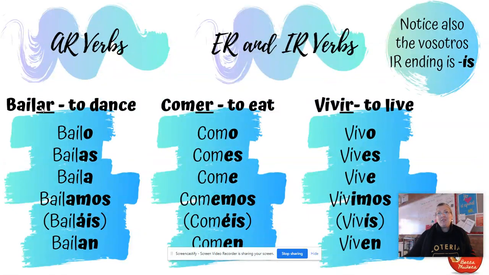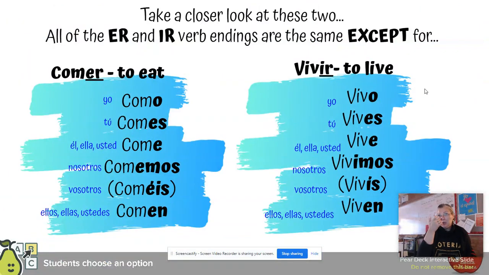So here it is, right? We have an AR verb: o, as, a, amos, áis, an. We have an ER verb: o, es, e, emos, éis, en. Okay? And then IR verbs. Notice the vosotros ending for IR is an ís right here. So we have a slight difference here, but we still have o, es, e, and then here's where it's different. And the easy way to remember that is these are ER verbs, so they have an E. These are IR verbs, so they have an I. Easy.